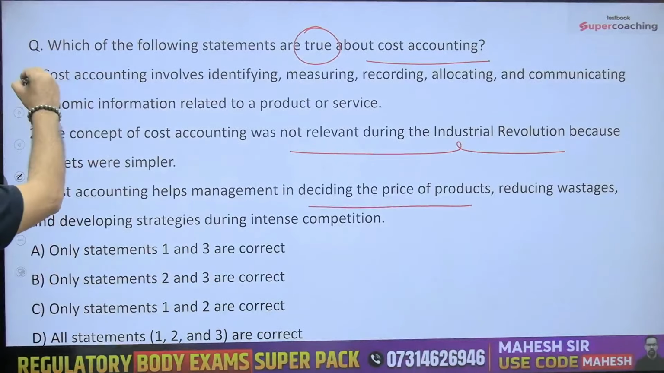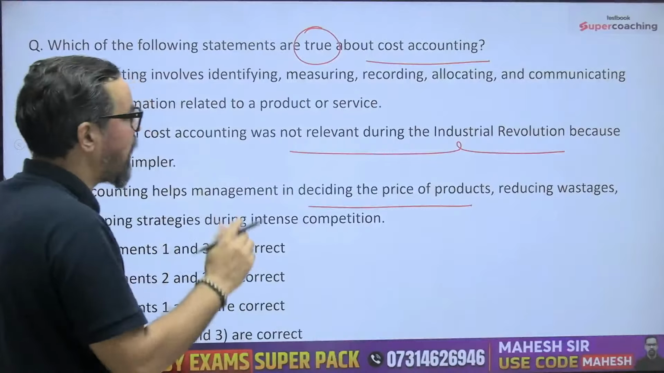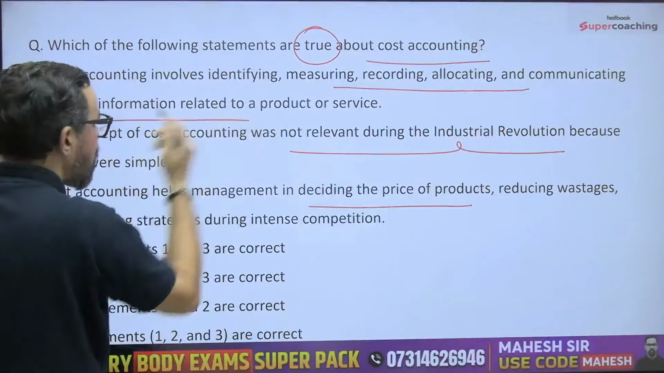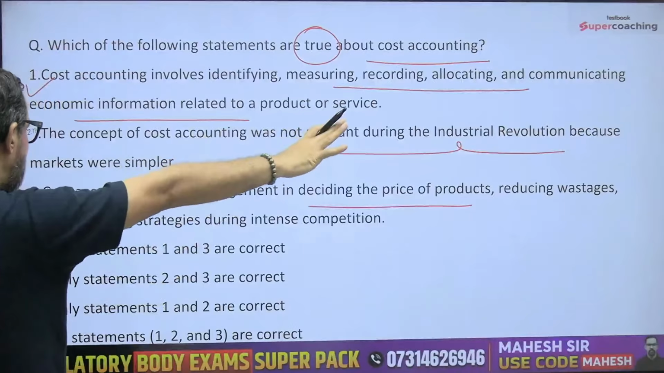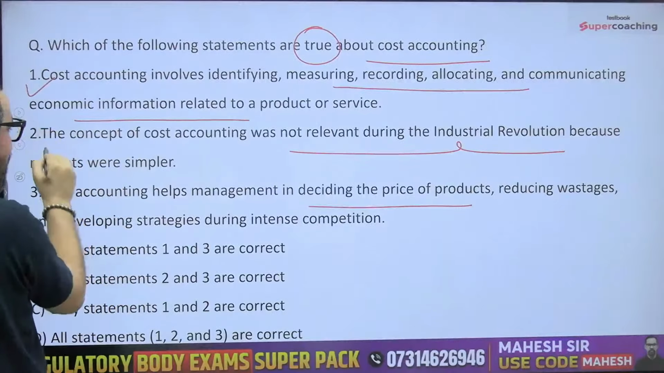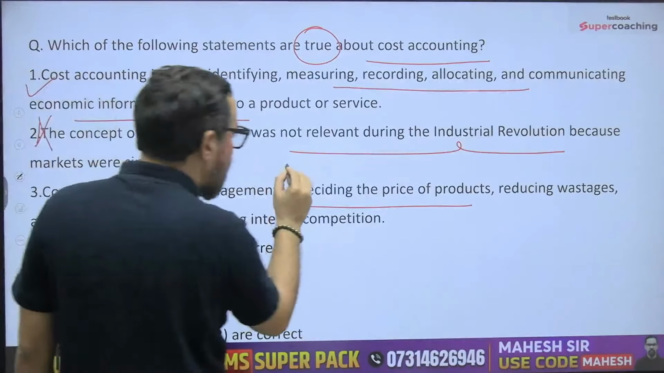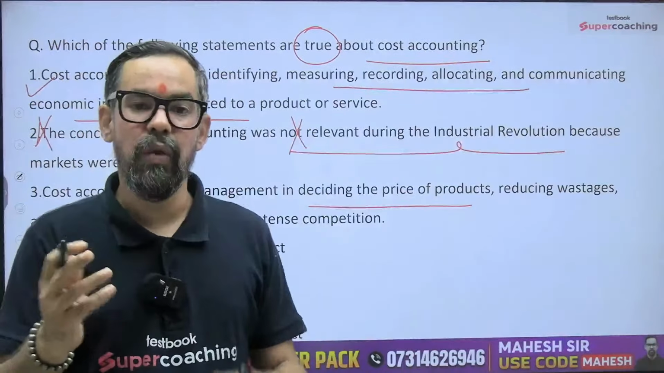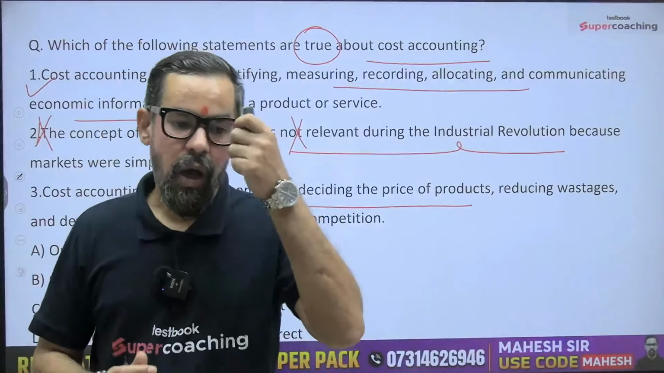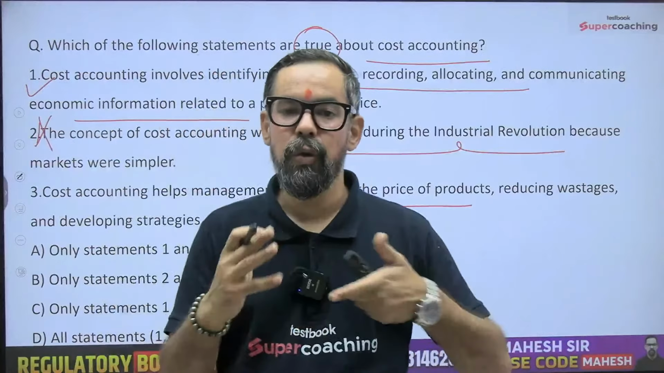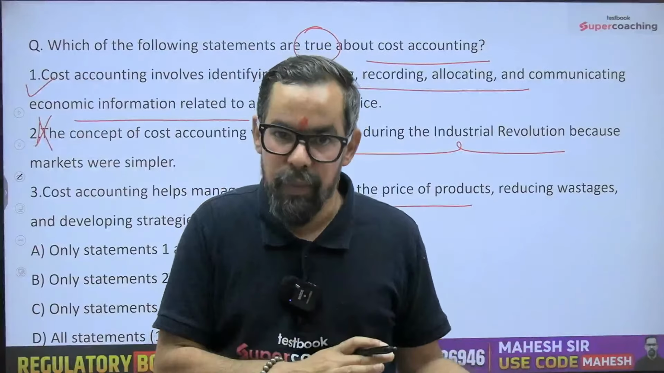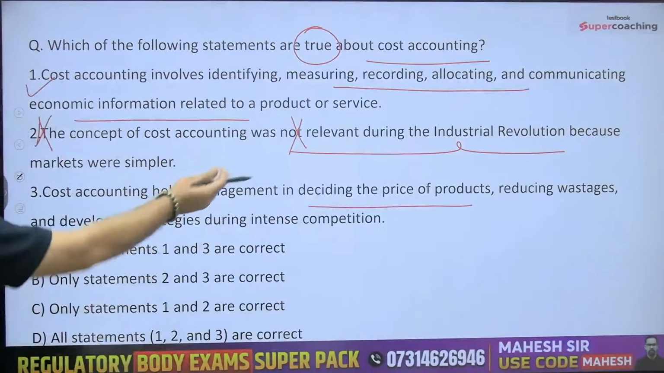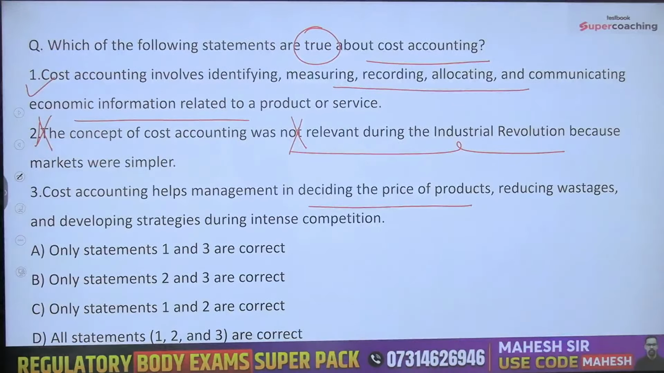Statement 1 is true because it helps us in identifying, measuring, allocating and communicating the economic information related to products and services. Second one: the concept of cost accounting majorly arose during the industrial revolution, with Fordism and all. During that period, the primary focus was machines and how to reduce cost so we could sell the product at a lower price. That was the main goal during that period. So it developed mostly during the industrial revolution.